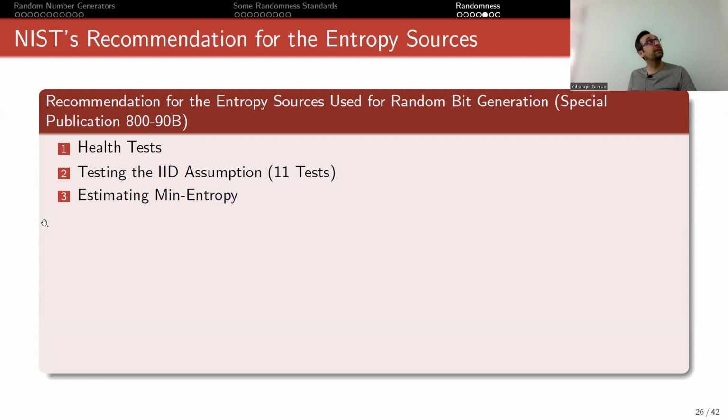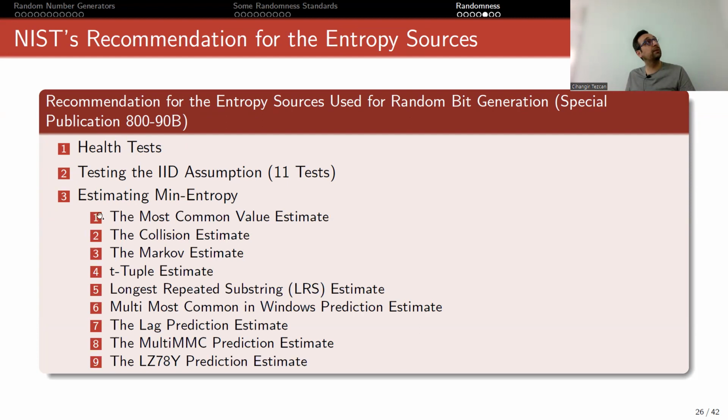There are 11 tests. Then it estimates minimum entropy with these tests. And if it is high, it says that your entropy source looks like producing high entropy. Okay. This is entropy test, not randomness test. But if your random entropy source is nice, then you use this information to produce random numbers.